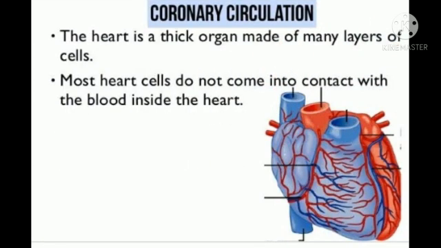The supply of blood to the heart muscles, cardiac muscles, is called coronary circulation. Cardiac muscles receive oxygenated blood from coronary arteries that originate from the aortic arch. Deoxygenated blood from the cardiac muscles drains into the right atrium by the coronary sinuses.